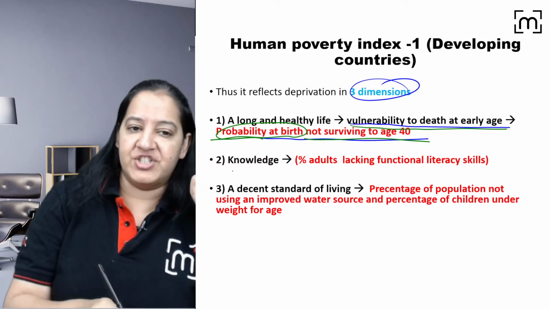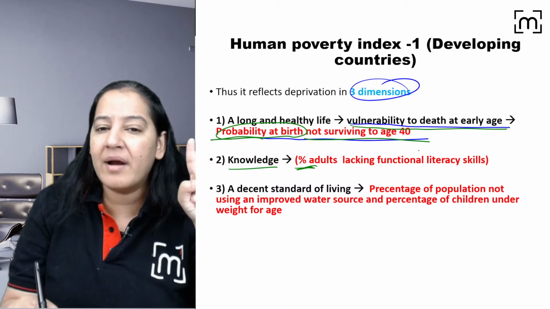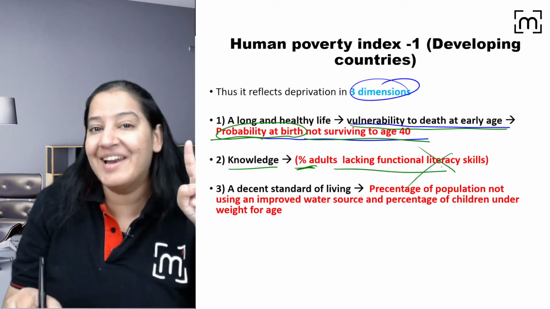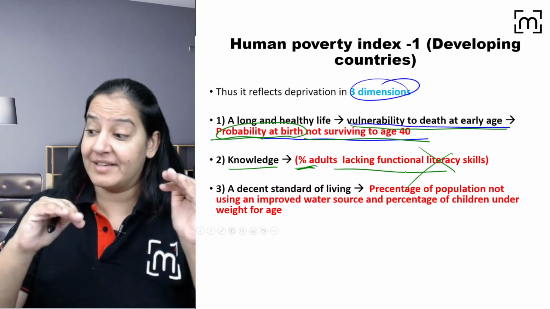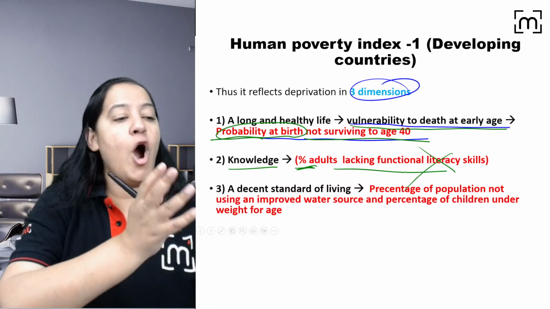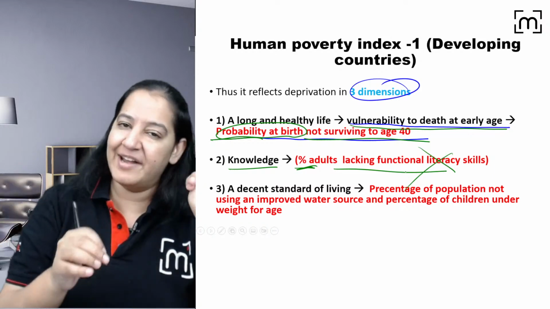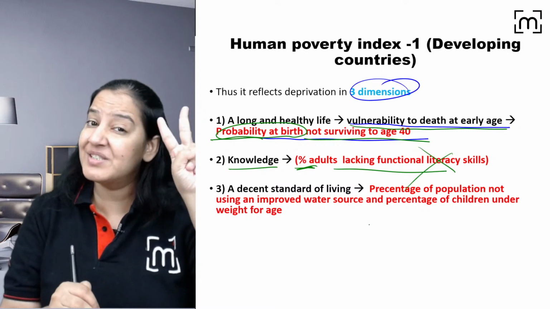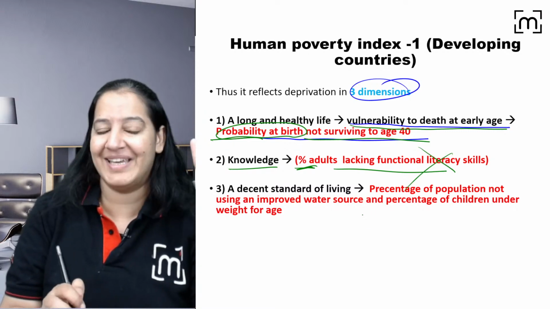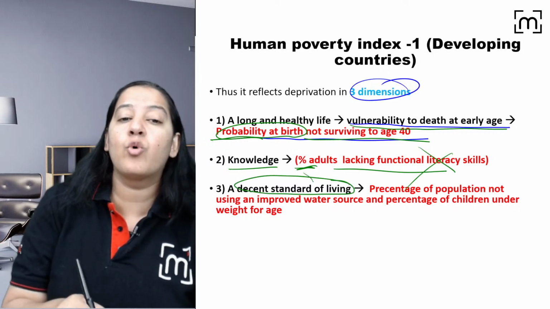The second, knowledge. Again, we will not see how many persons are literate. We will see the persons who are illiterate, the lacking literacy rate. How many persons in your country are illiterate? Don't tell me positive thing. Tell me the negative thing. So this country, how many illiterate? This country, how many illiterate? This country, how many illiterate? The first deprivation is premature death. The second deprivation is knowledge lacking. That is illiteracy. And third is decent standard of living. कितने लोगों के पास नहीं है?